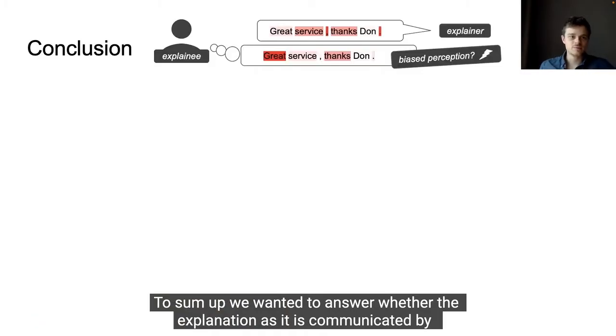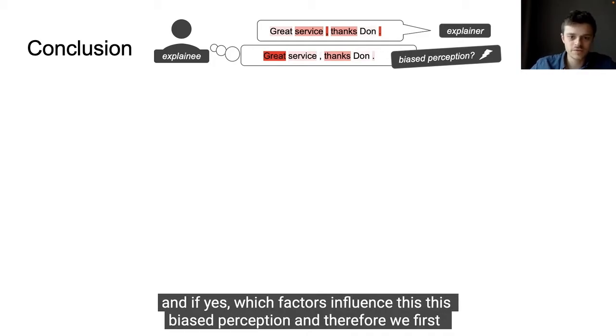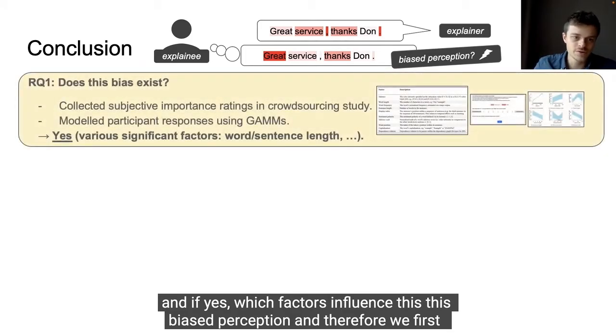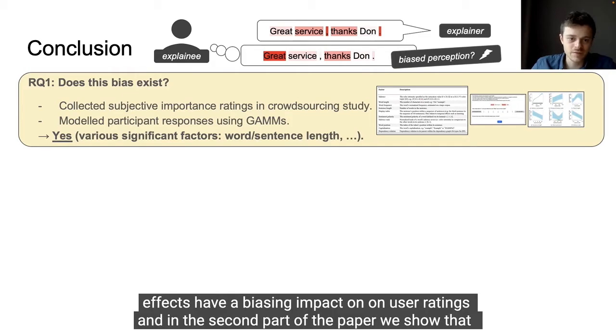And to sum up, we wanted to answer whether the explanation as it is communicated by an explainer is perceived in a biased way by a human explainee, and if yes, which factors influence this biased perception. And therefore we first ran a crowdsourced user study and analyzed the results using GAMs, and there we found that various effects have a biasing impact on user ratings.